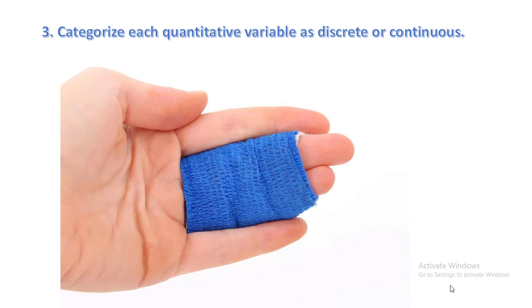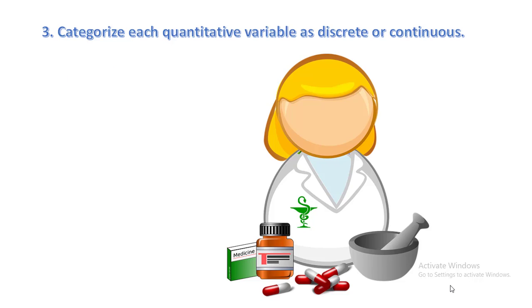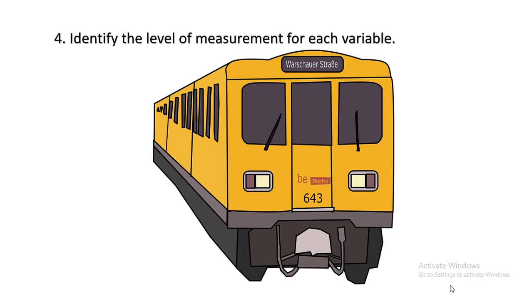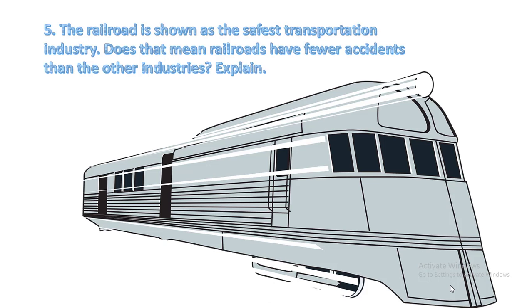So the number of job-related injuries is discrete. Question number 4. Identify the level of measurement for each variable. Type of industry is nominal and the number of job-related injuries is ratio.